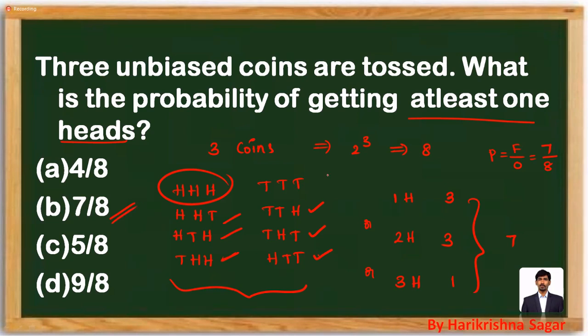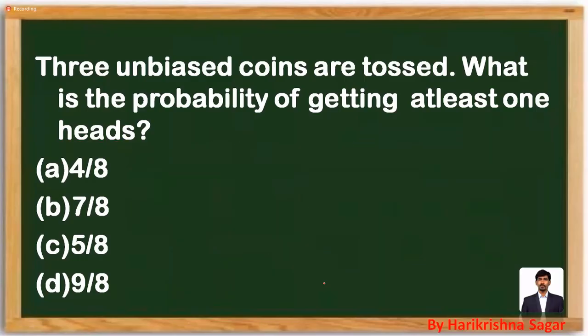This is by writing the outcomes we are going with the answer. Sometimes writing the outcomes is going to be difficult. So that time, if you are feeling like writing the outcomes is difficult, you can just use the gaps like permutation concept. How many coins are you tossing? Three coins. What is the question? What is the probability of getting at least one head?